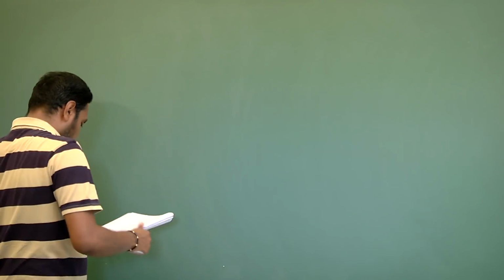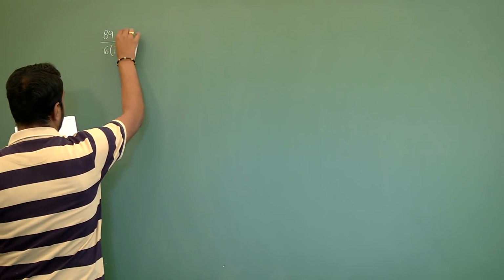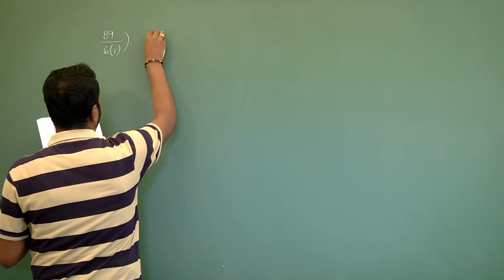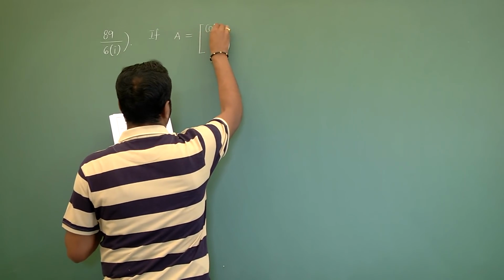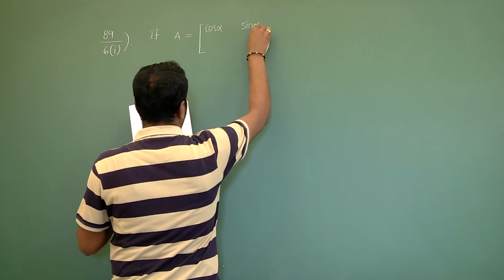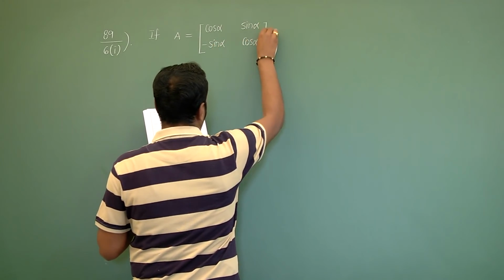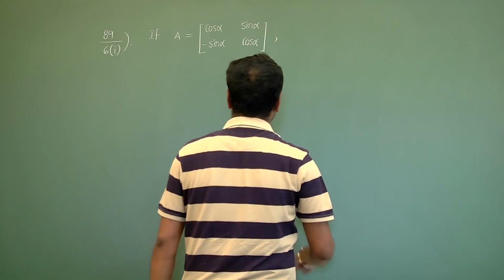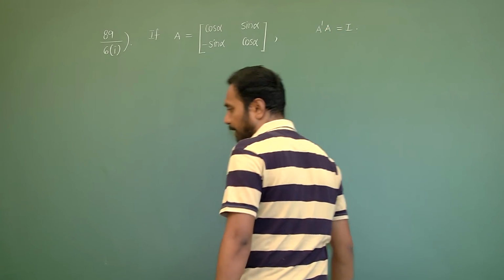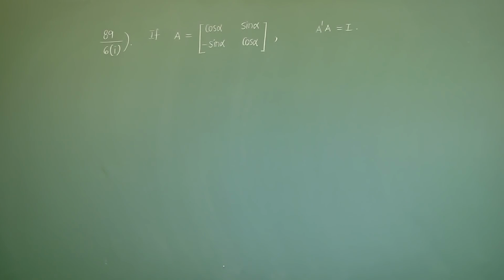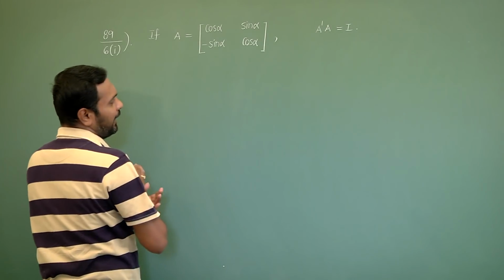Next, page number 89, 6th, first case. If capital A equals [cos alpha, sin alpha; minus sin alpha, cos alpha], then verify A' A equals I. We have to verify. So first I have to calculate A dash and then calculate the product.